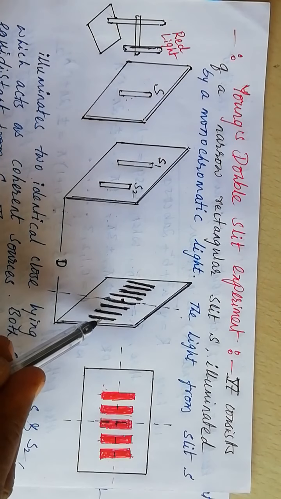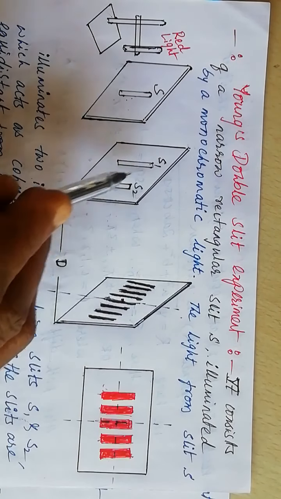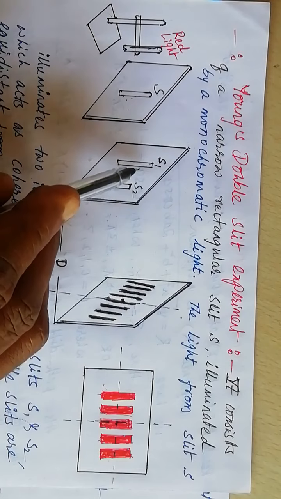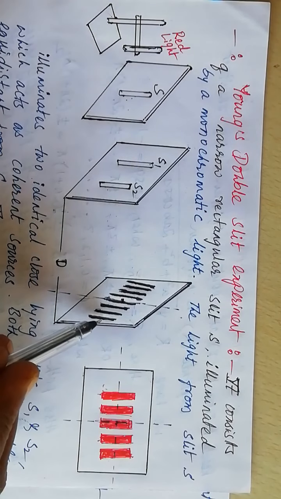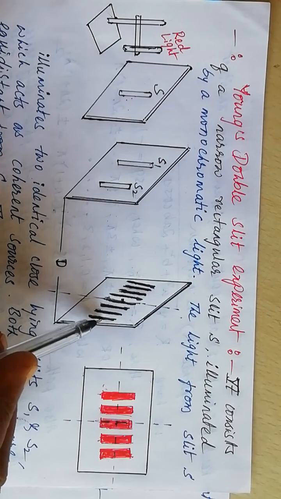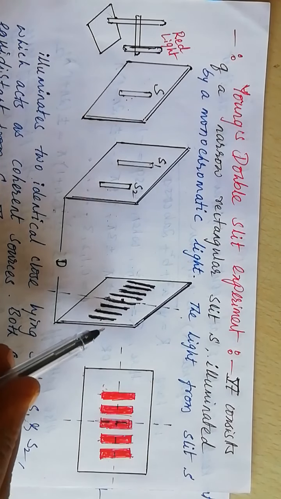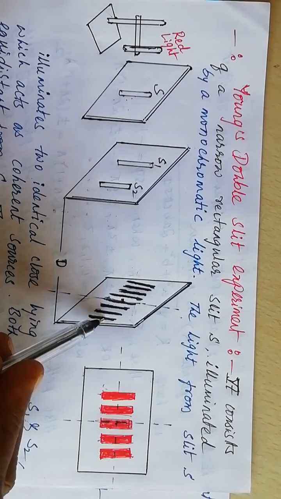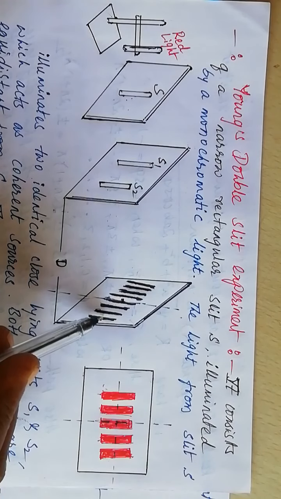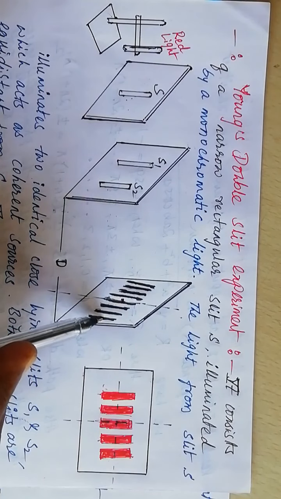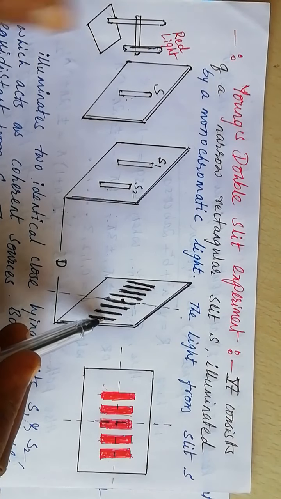But if I consider some point over here, there is a path difference between the waves arriving at this particular point from both S1 and S2. S2 is close, where S1 is a bit far. There exists a path difference. Correspondingly, there exists a phase difference. But though there is a phase difference, the waves arrive in phase. Constructive interference takes place at this particular point.